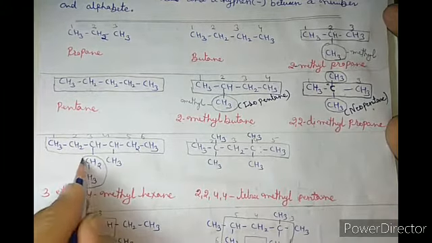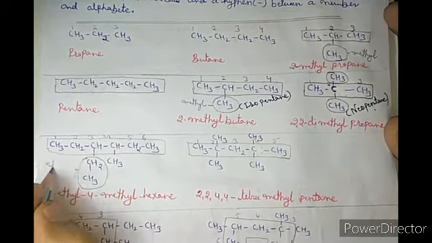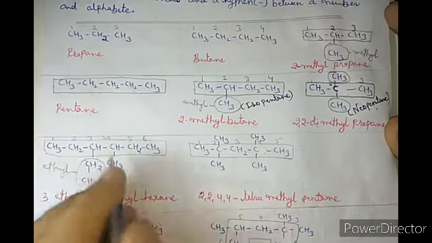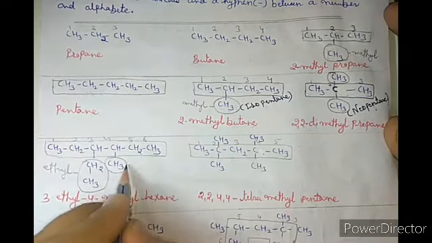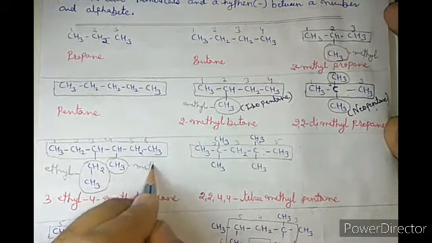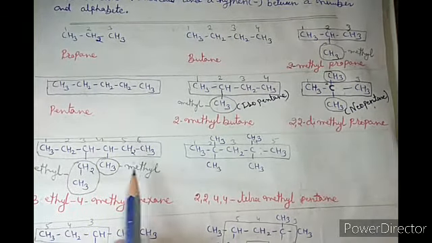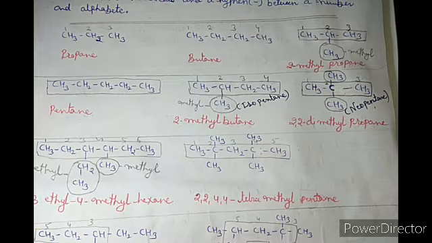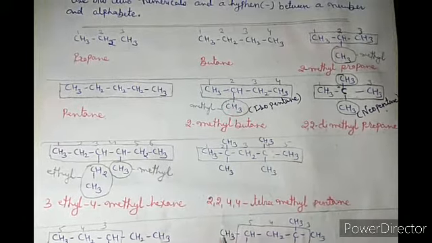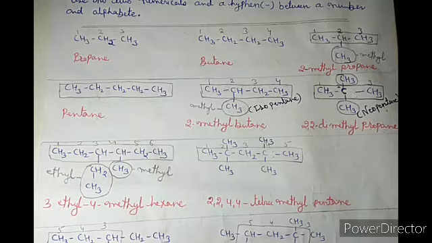It is ethyl, it is methyl. Since there are two different substituents, and you know that if the substituents are different, then we consider the alphabetical order.